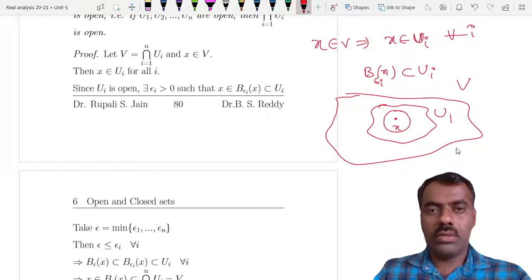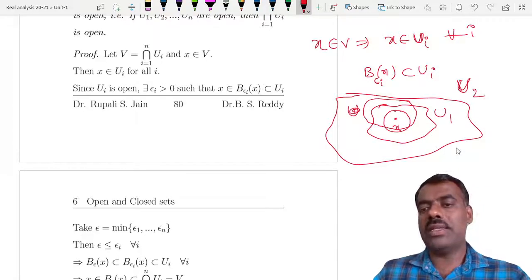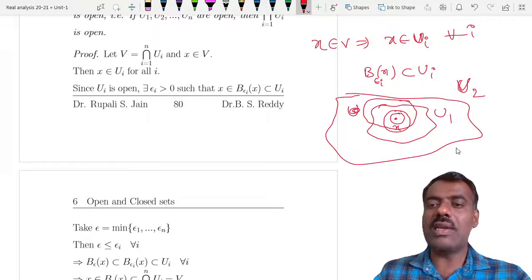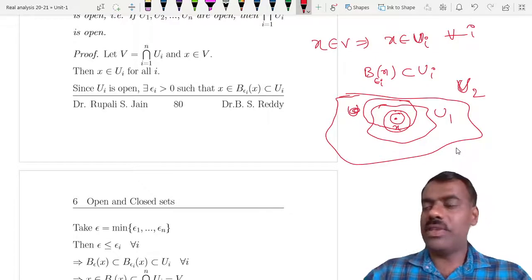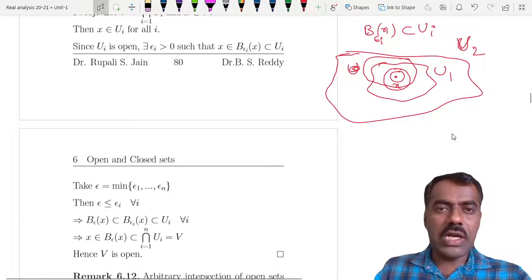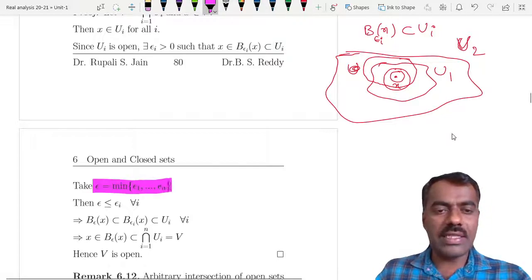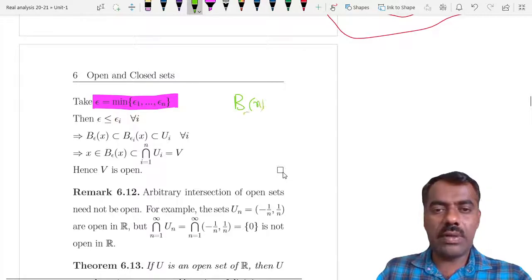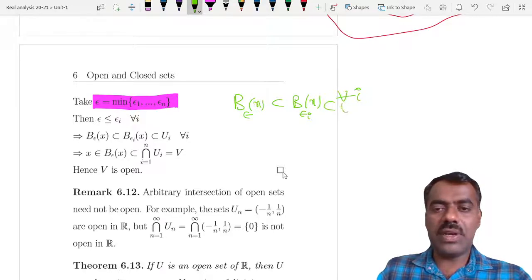You take another set U2; this is a ball B(x, epsilon 2) and this is B(x, epsilon 1). Then what we do is find a ball smaller than these which is in both. That is the idea. So you take epsilon as the minimum of epsilon 1, epsilon 2, up to epsilon n. Then you can see that the ball B(x, epsilon) is contained in B(x, epsilon_i) for every i. But each B(x, epsilon_i) is contained in U_i.